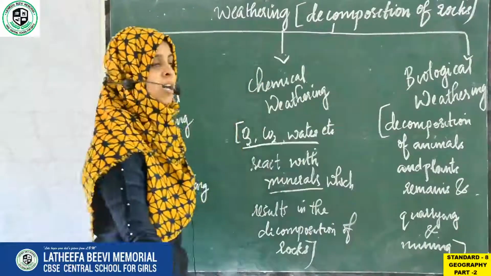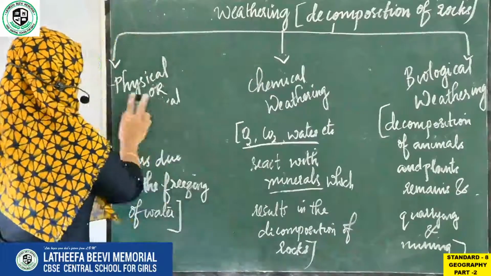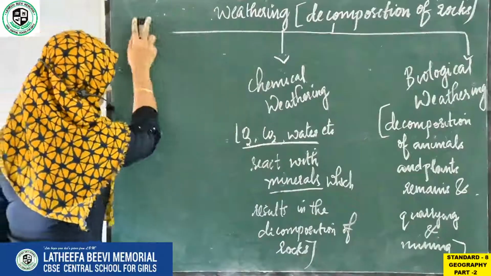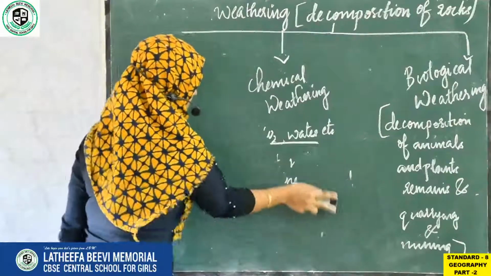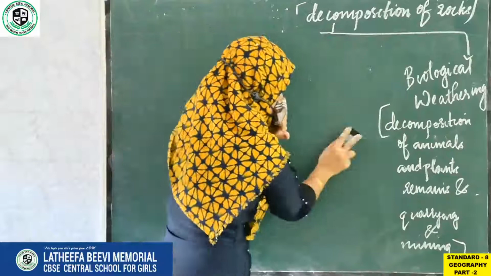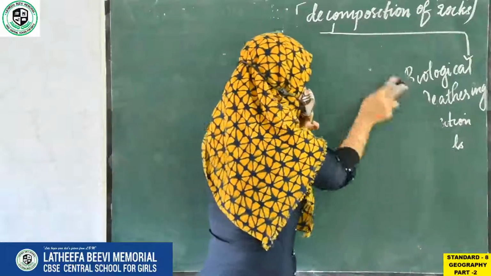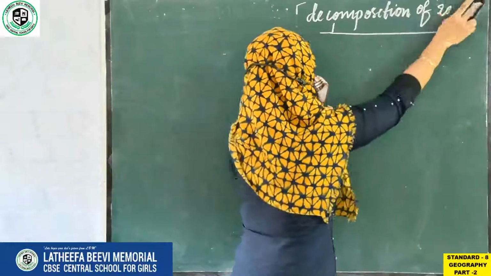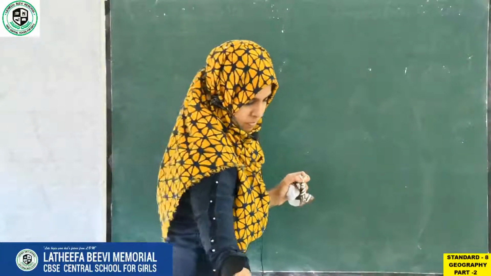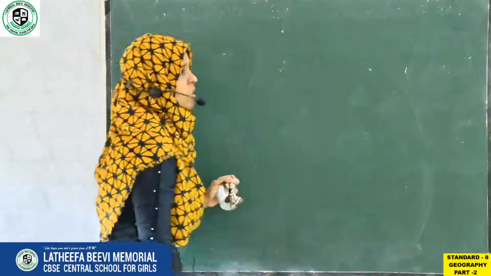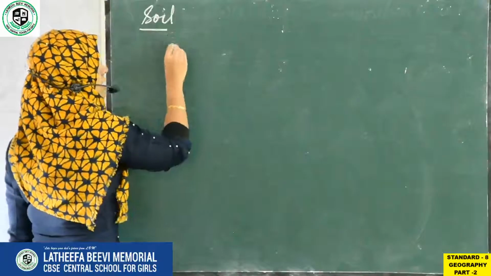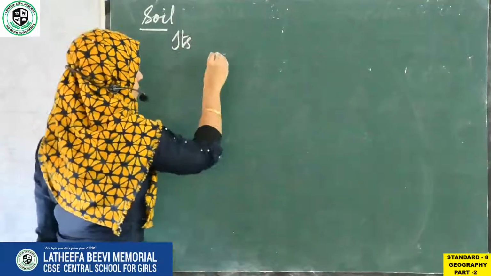So next is soil. Soil is a natural resource. We all know that it is a natural resource.